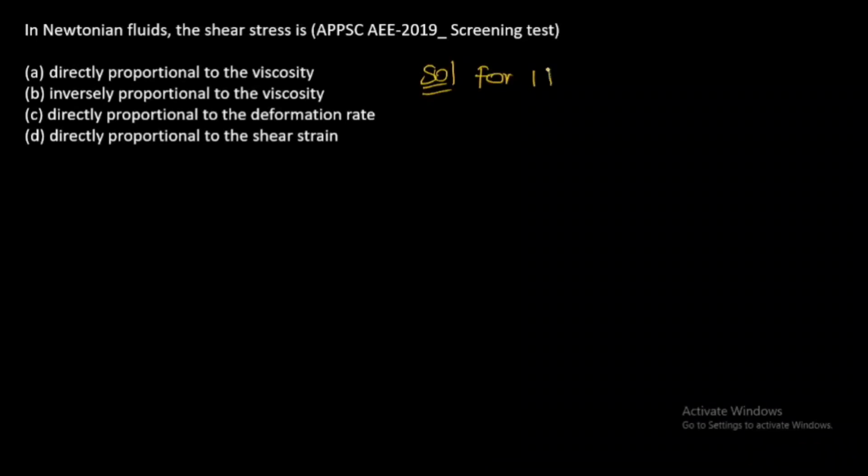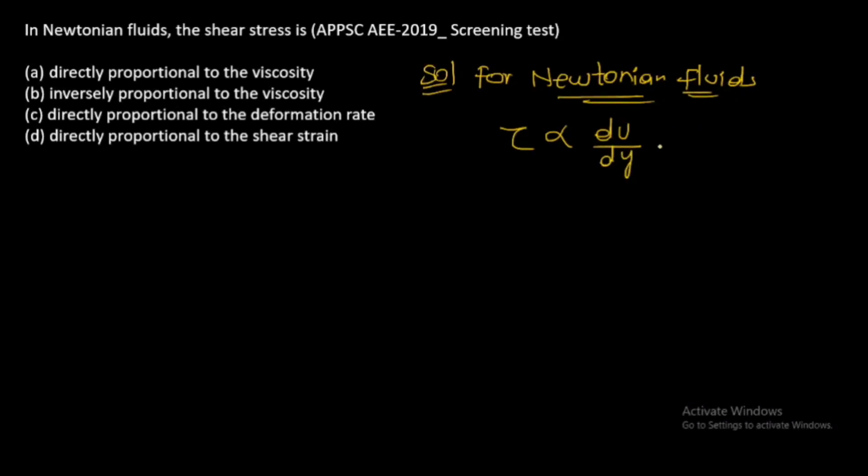For Newtonian fluid, we have tau directly proportional to du by dy, velocity gradient, or tau directly proportional to rate of change in deformation. So option C is the correct answer.